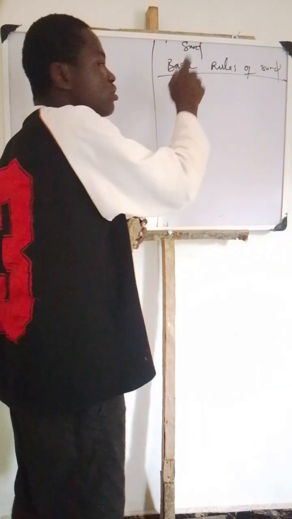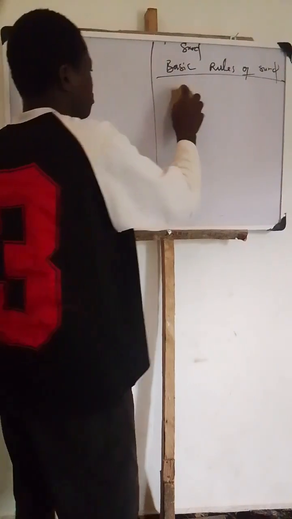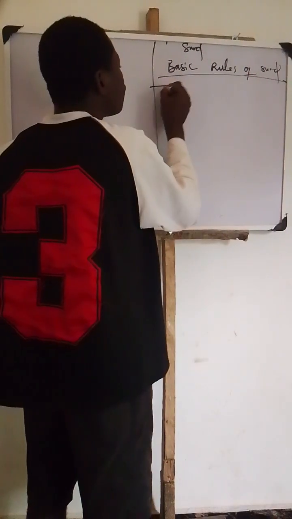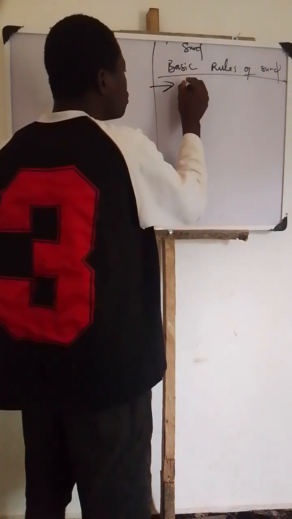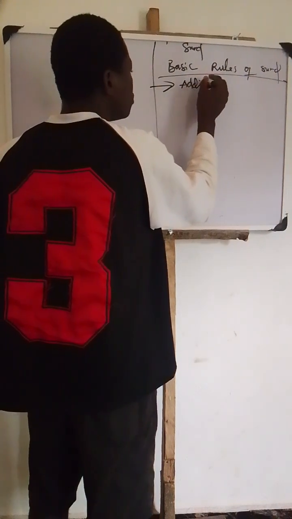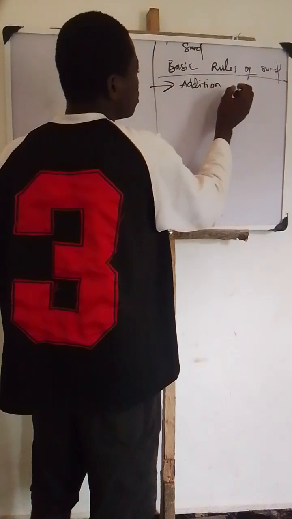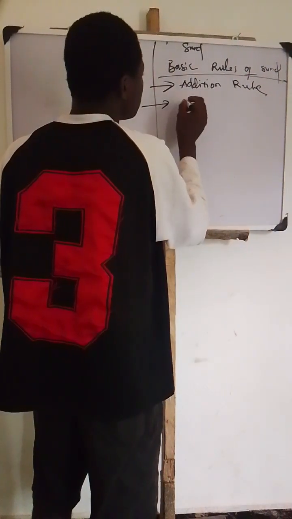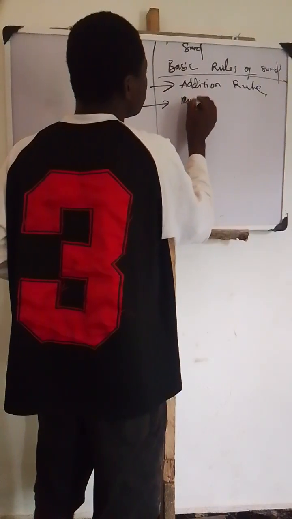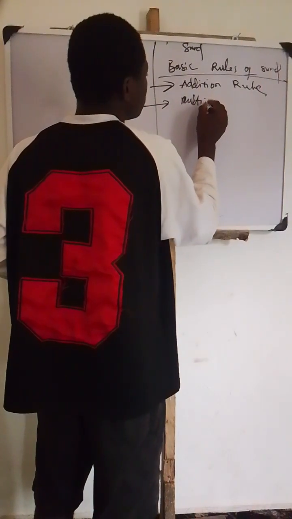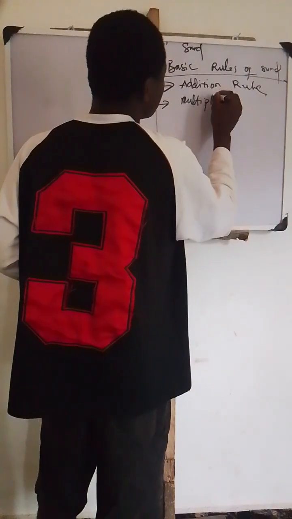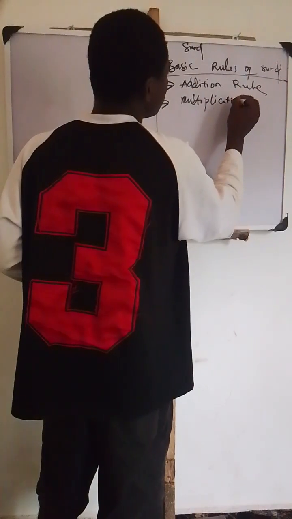Let's continue. This is the basic rules of surd. There are 4 basic rules of surd. Number one is addition rule. Number 2 is multiplication rule.